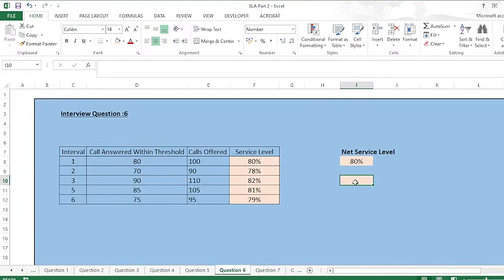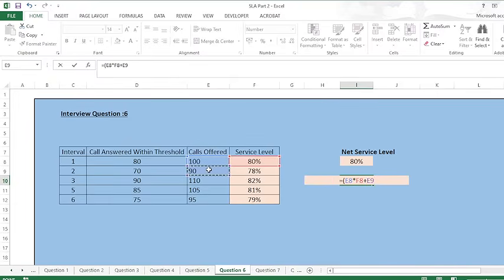Let me explain with a simple calculation. So why do I use the sum product? What I have done is I have multiplied calls offered with respect to service level.